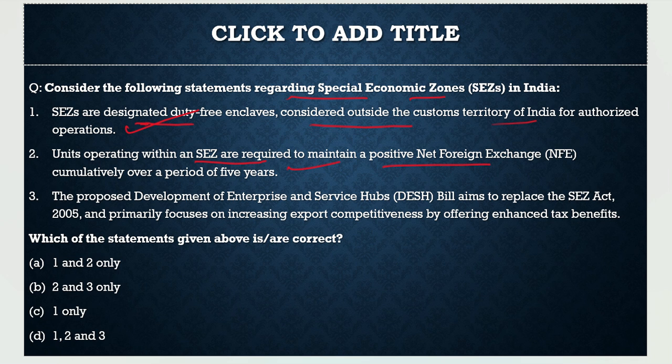Second, units operating within an SEZ are required to maintain a positive net foreign exchange cumulatively over a period of 5 years. Correct. Third, the proposed Development of Enterprise and Service Hubs (DESH) Bill aims to replace the SEZ Act 2005 and primarily focus on increasing export competitiveness by offering enhanced tax benefits. So basically this statement is incorrect, because its primary focus is much wider. So the correct statements would be options 1 and 2 only, and from the code given below, the correct code would be option A. With this, I hope you had understood the article as well as the question.